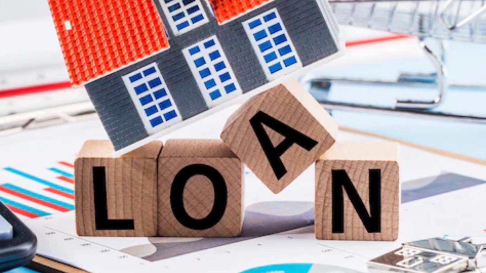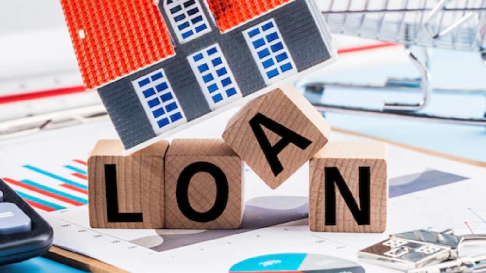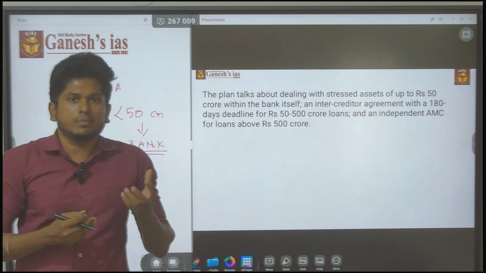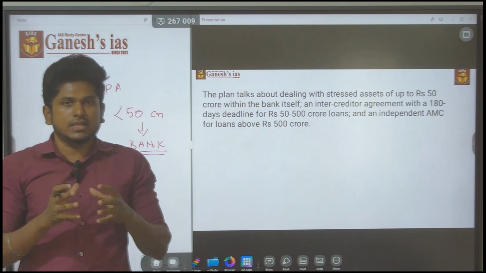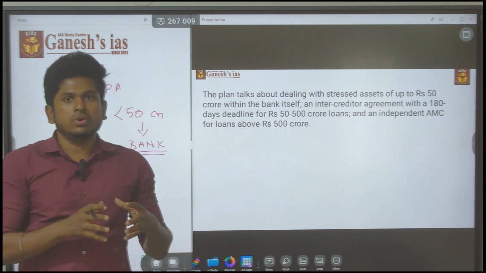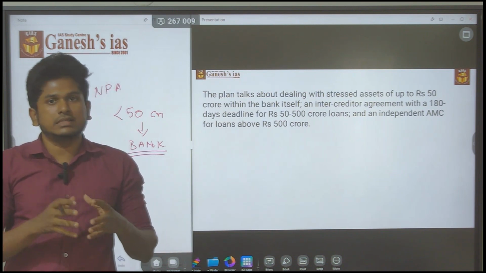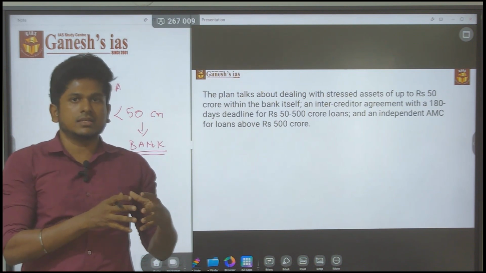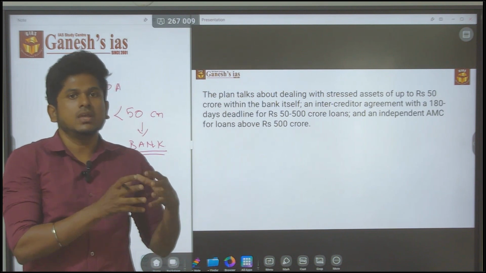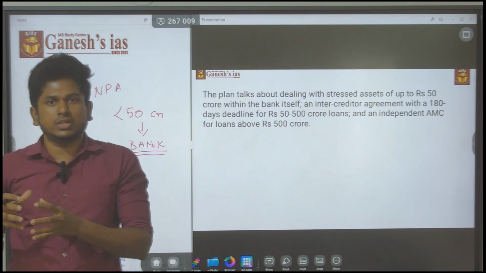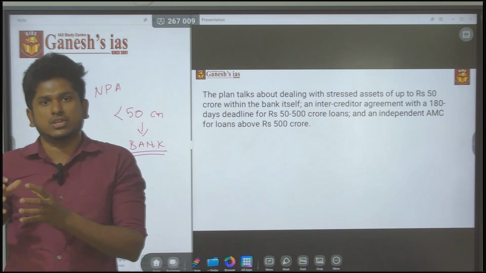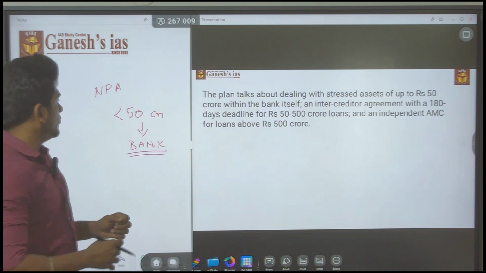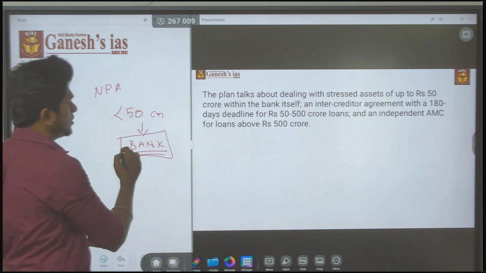If a person goes to a bank and begs for a loan, he has to put something as collateral with the bank. The liquidation process is purely focused on this collateral. They will appoint a person as an insolvency professional, who will do all the activities related to the insolvency and liquidate the collateral or the property given as collateral. So within 50 crore, the bank itself has the power.